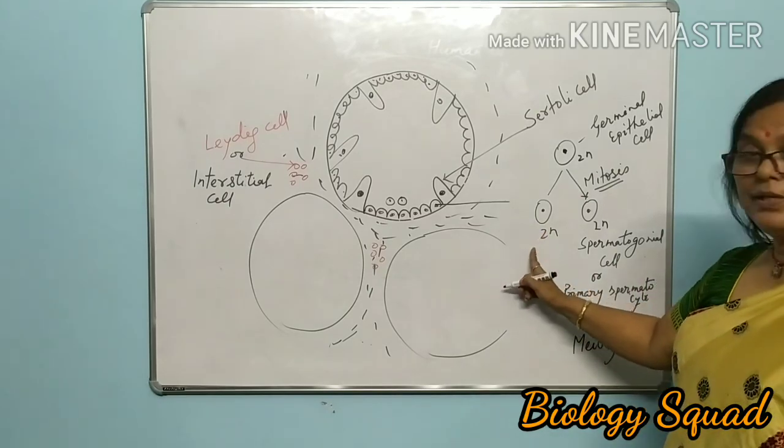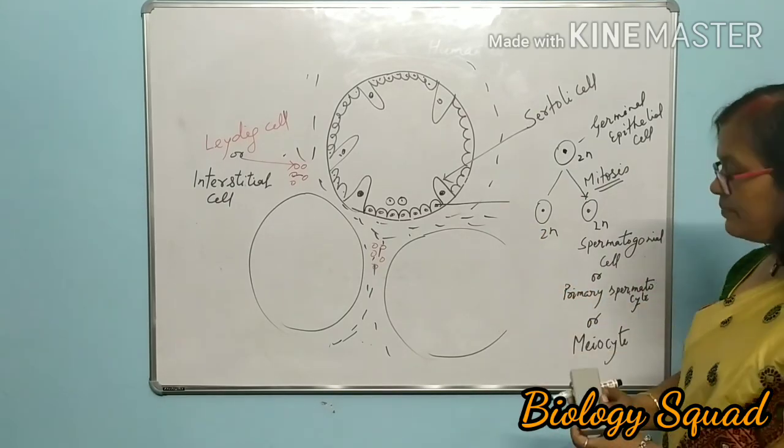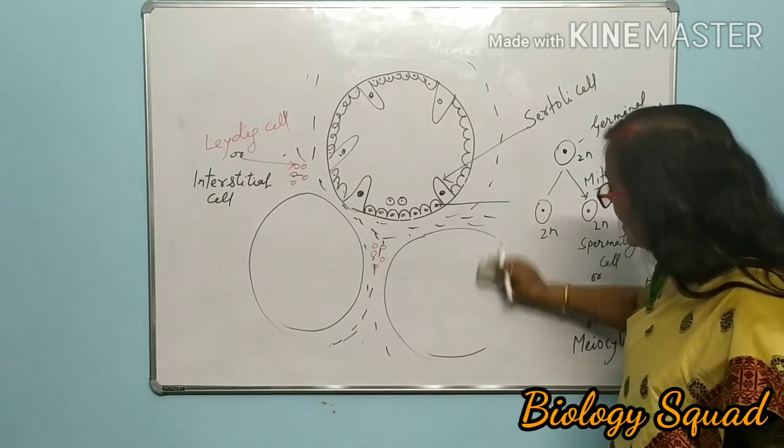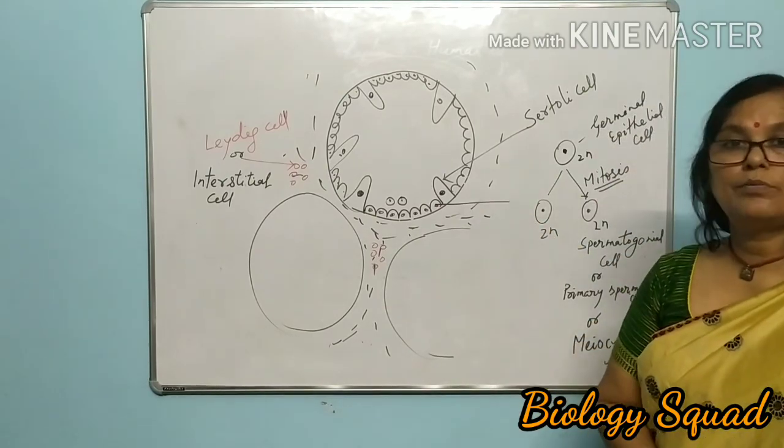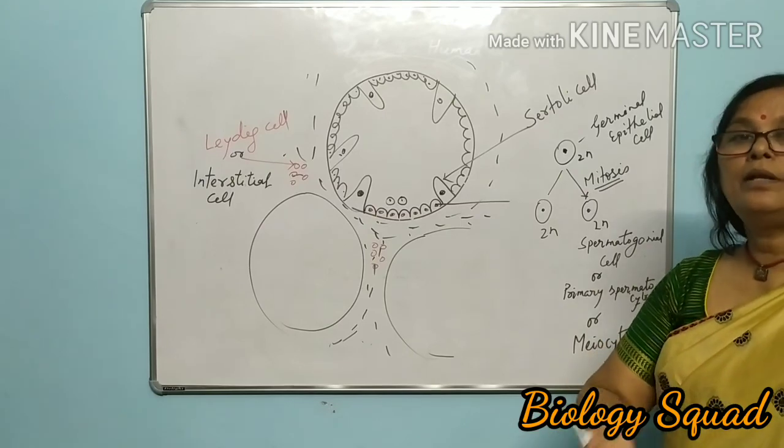Now this cell is ready to multiply by meiosis division, and a haploid cell with half the number of chromosomes will form.